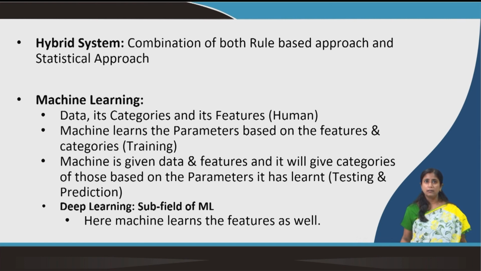So, now what is the third step? First, we give data, categories and features to the machine. Secondly, based on those three, we train the machine. Third is, now we will only give data and features, and then the machine will create its categories, and based on those categories it will train itself by creating parameters. That is called testing and prediction. So, now we are on the third stage, we are not giving categories to the machine. The machine will have to understand by itself what these categories are.